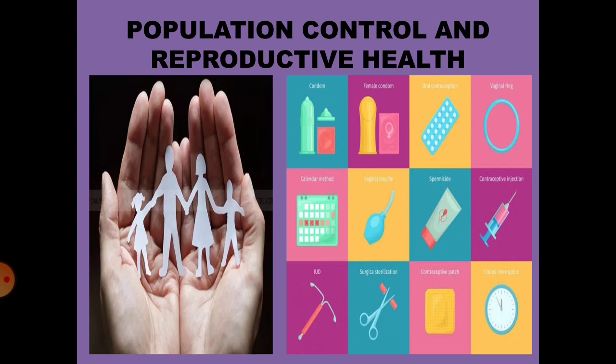Now, for the reproductive cycle to take place, one has to have mental maturity. So that's why the government has also given what? The age limit of marriage. So, unwanted pregnancy should be stopped, and for these things to happen, one should create awareness among the people. Creating awareness and educating people is the primary goal of controlling population and increasing reproductive health.